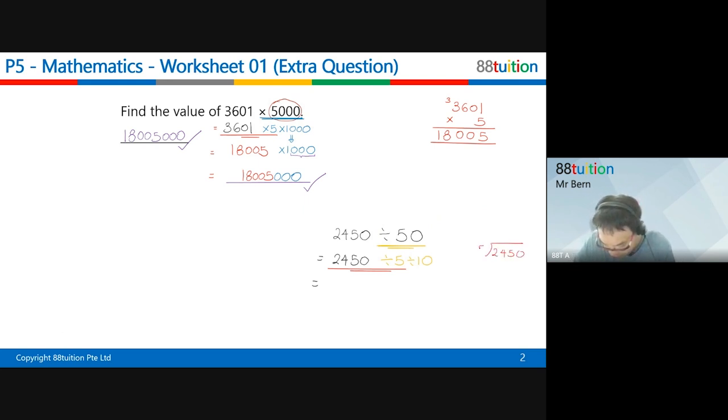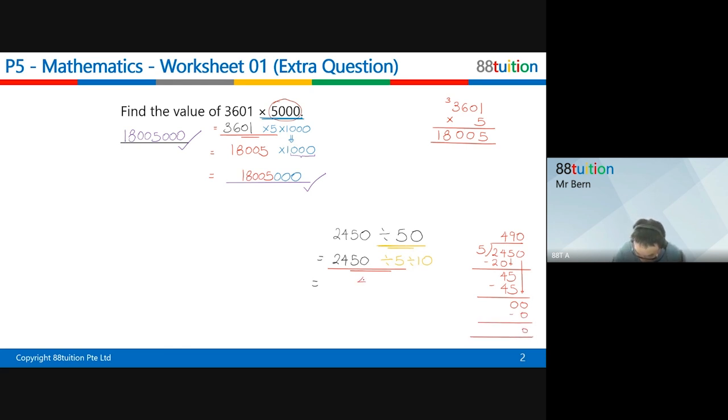2450 divided by 5. 2 times 4, 20. Remember how to do division? Of course you do. This is called long division. Bring down the 5, right? 5 times 9, 45. Does it bring back memory? 0. Bring down the 0. 5 times 0 is 0. Right? Eventually, there's no remainder.